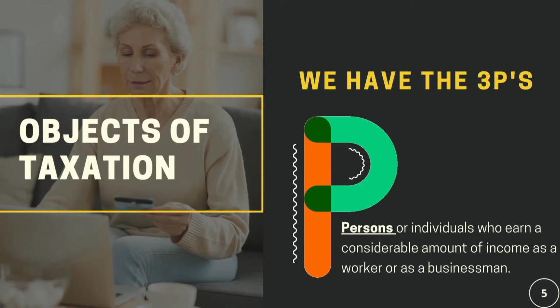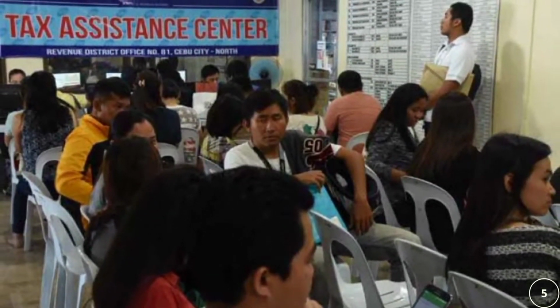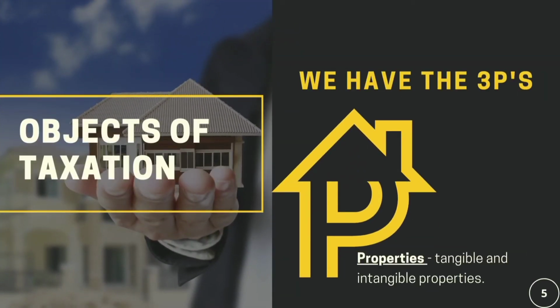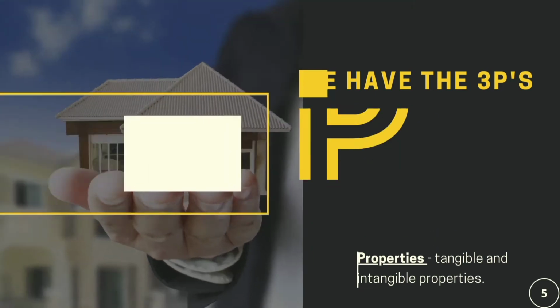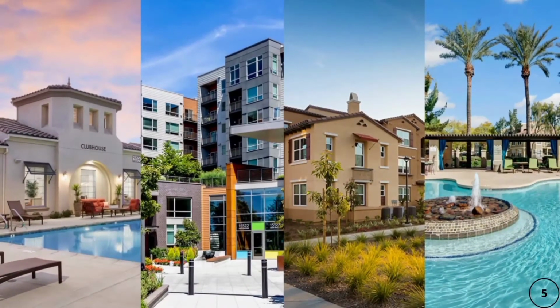The first P is for persons or individuals who earn a considerable amount of income as a worker or as a businessman in partnerships or corporations, including those who inherited a property or were given a gift or donation of a considerable value. The second P is for properties, the tangible and intangible property, whether personal properties that can be moved or relocated, or real properties.